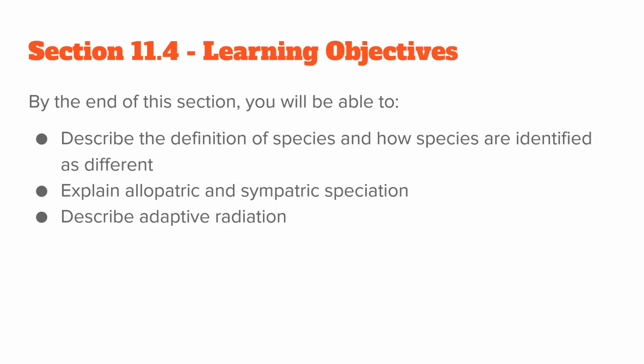By the end of this section, you should be able to define what a species is and how scientists distinguish species, explain the two main pathways of speciation, allopatric and sympatric, and describe adaptive radiation, where one species diversifies into many.